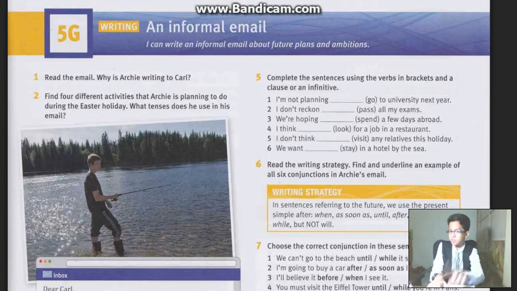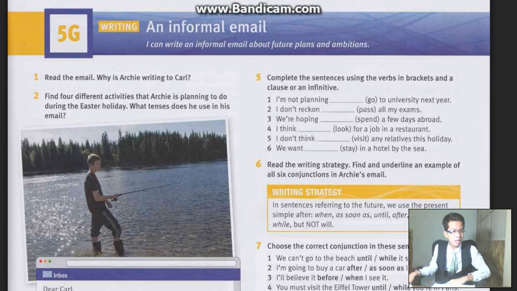But if there is think or reckon, we will use a clause, which has subject plus verb plus object. Remember that. I have written all the answers, so now we will do it on the paper, in your book.